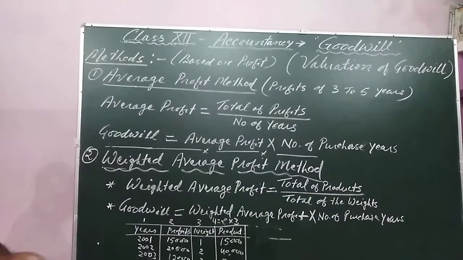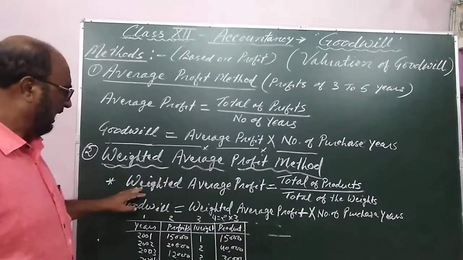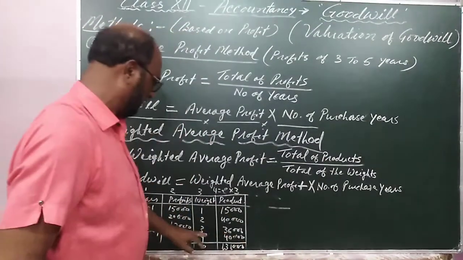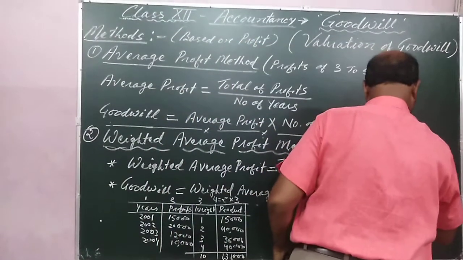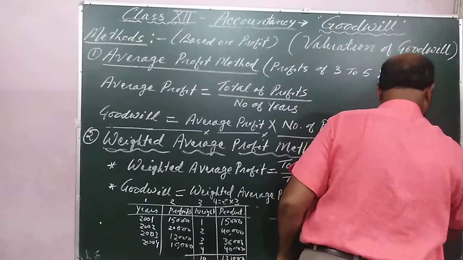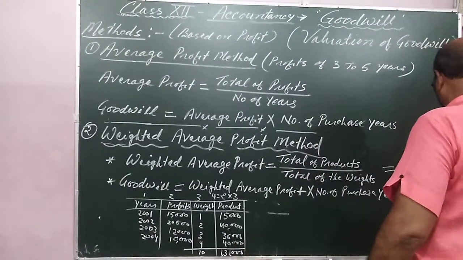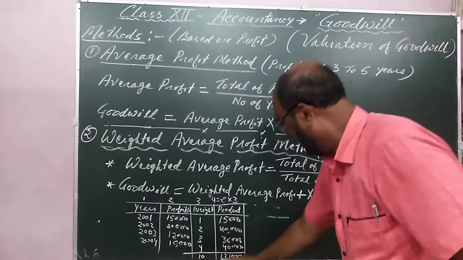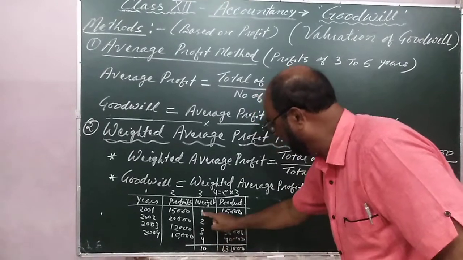1,31,000. Now the method that will make it very clear that weighted average profit is the total of the products. Total of products is 1,31,000 rupees, and the total of weights is 10: 4, 3, 7, 9 plus 1, 10.